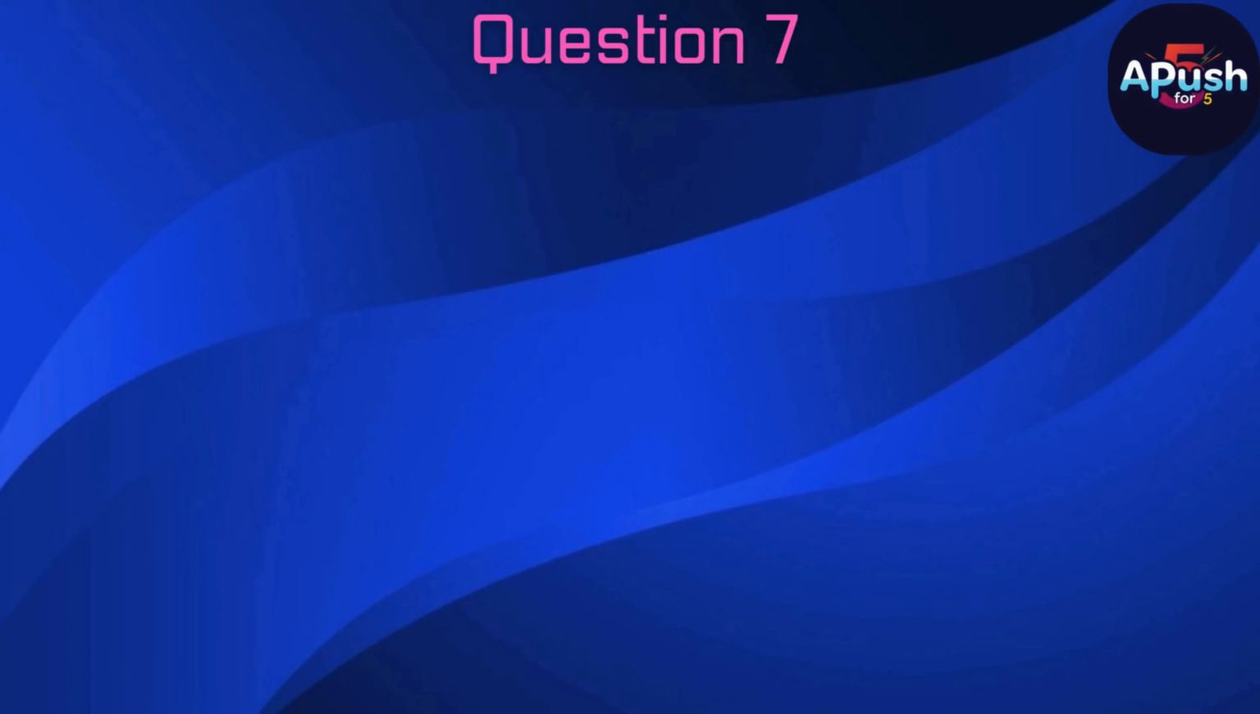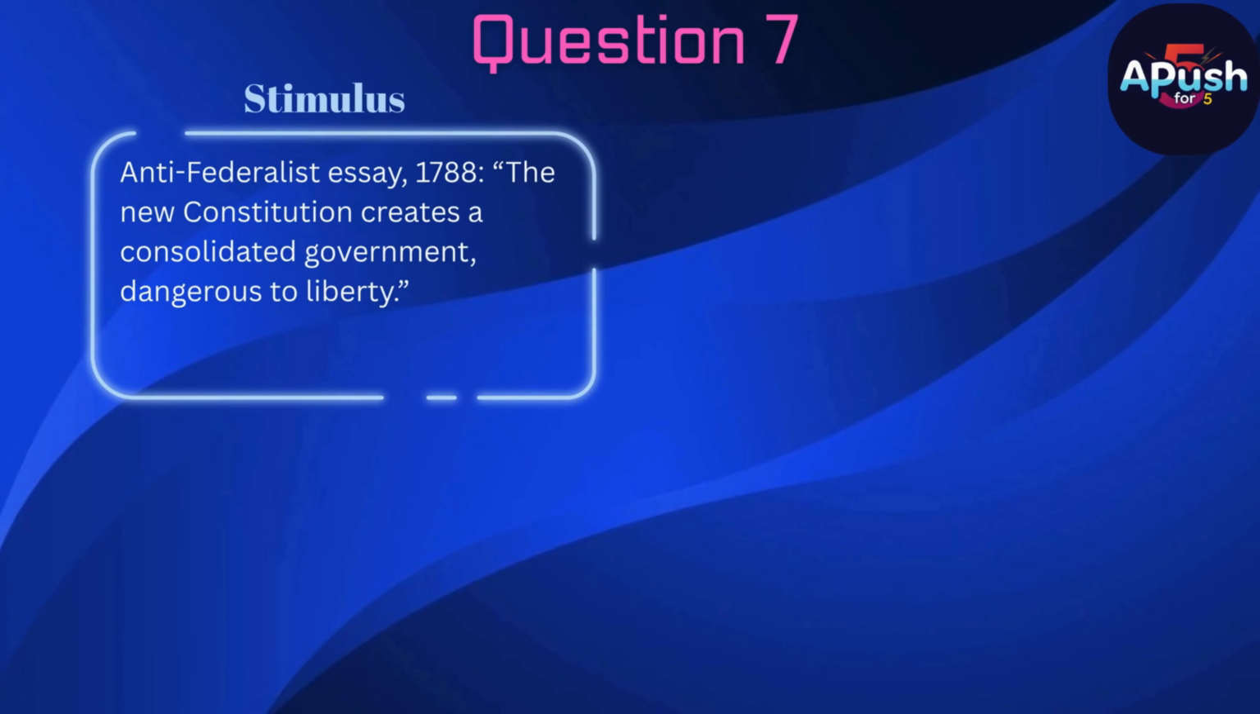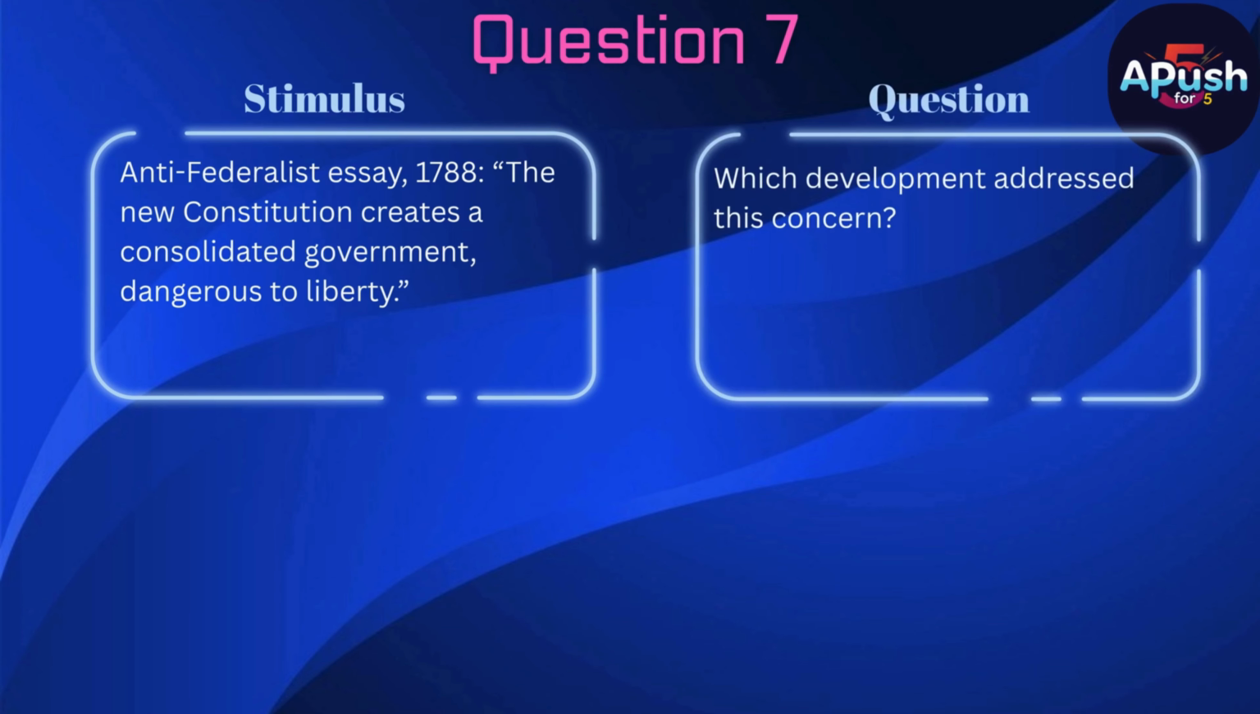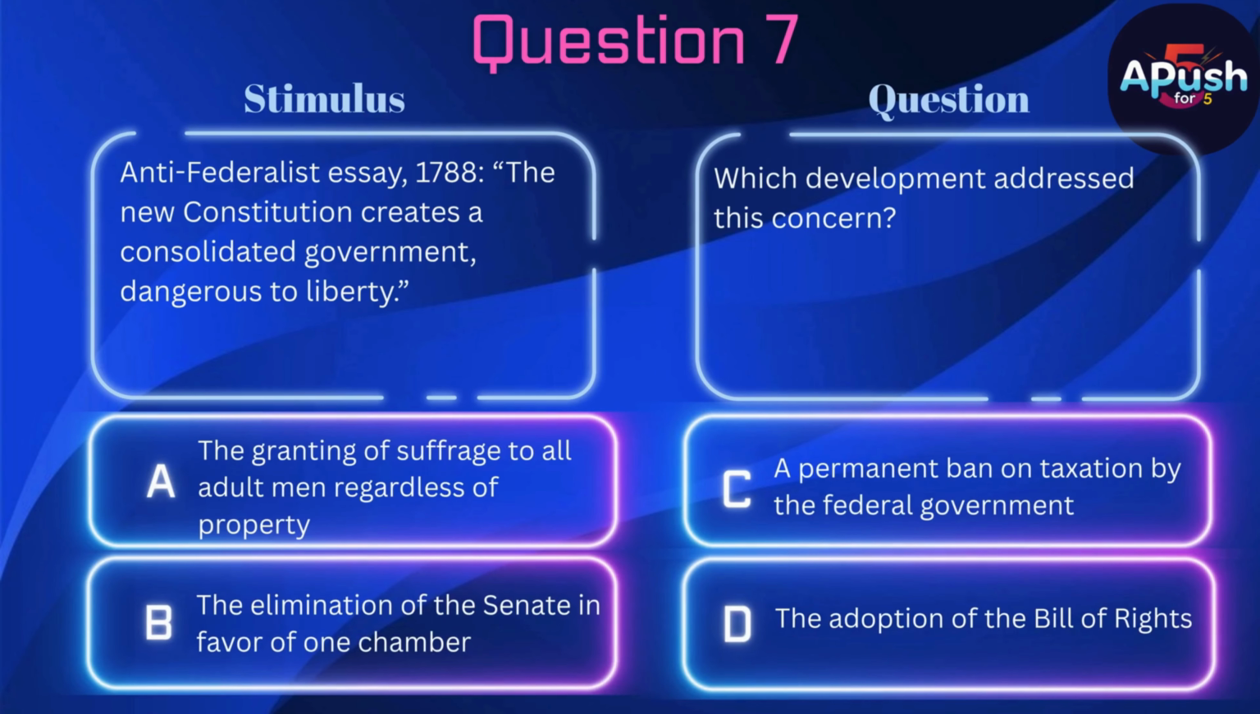Question 7. Stimulus. Anti-Federalist Essay, 1788. The new Constitution creates a consolidated government, dangerous to liberty. Question: which development addressed this concern? A. The granting of suffrage to all adult men regardless of property. B. The elimination of the Senate in favor of one chamber.